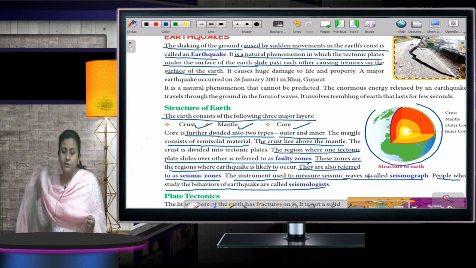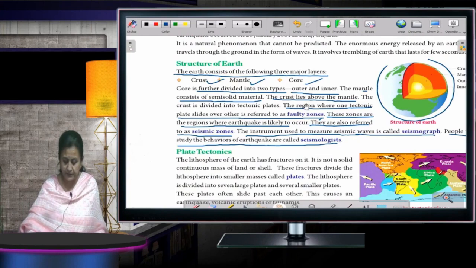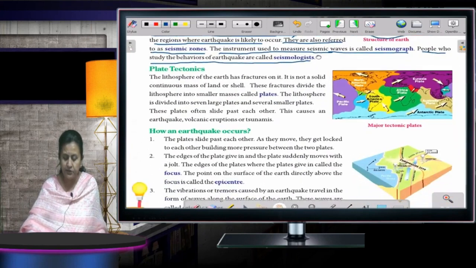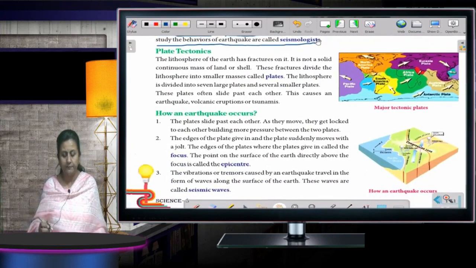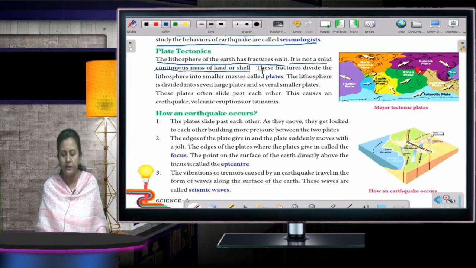Now we'll talk about plate tectonics. Okay? Here you can see on your screens also. The lithosphere of the earth has fractures on it. It is not a solid continuous mass of land or shell. These fractures divide the lithosphere into smaller masses called plates.